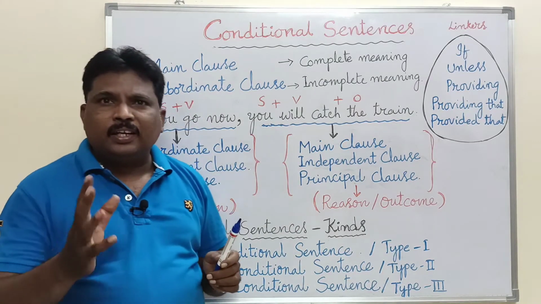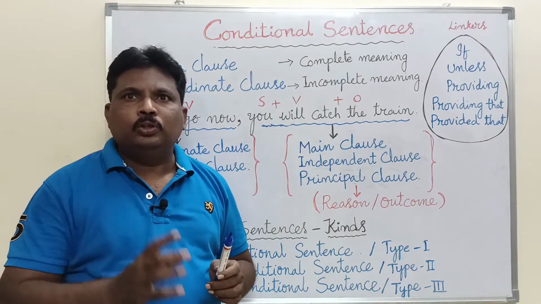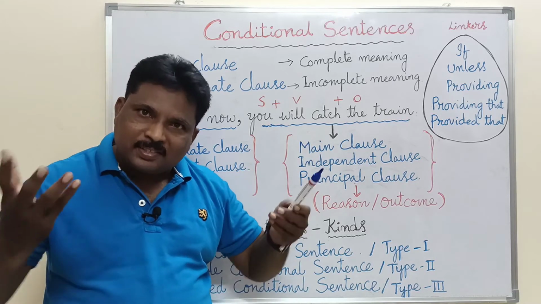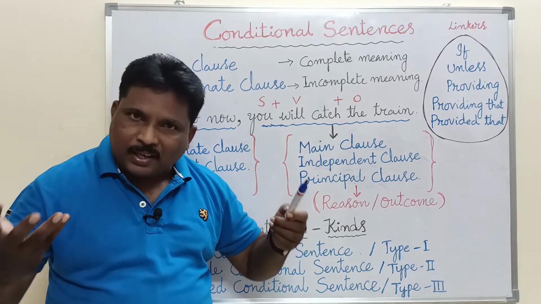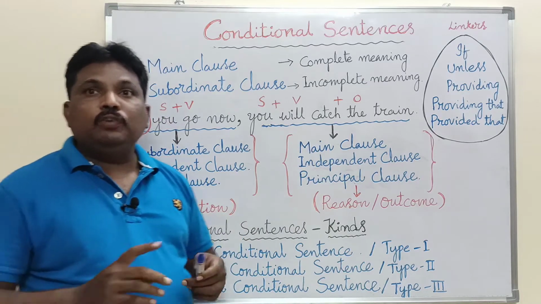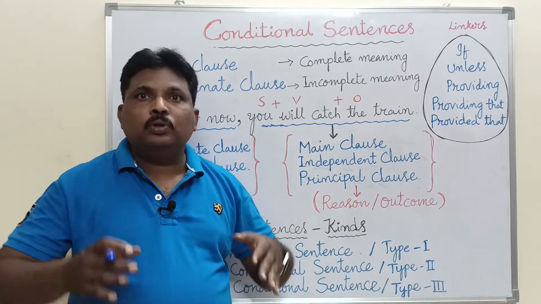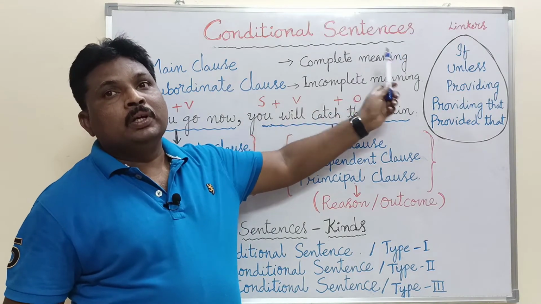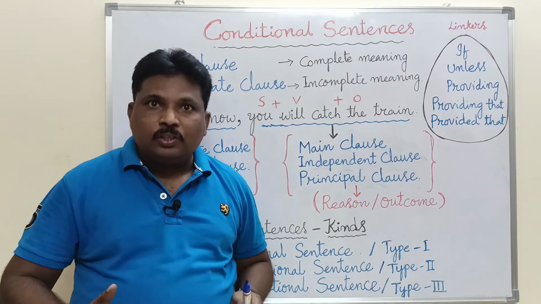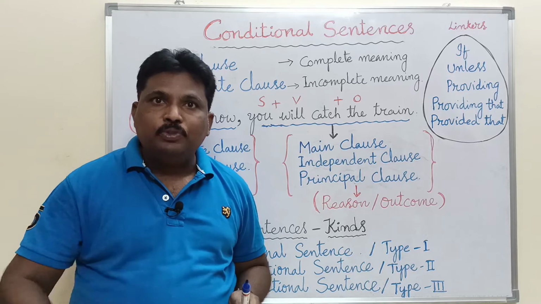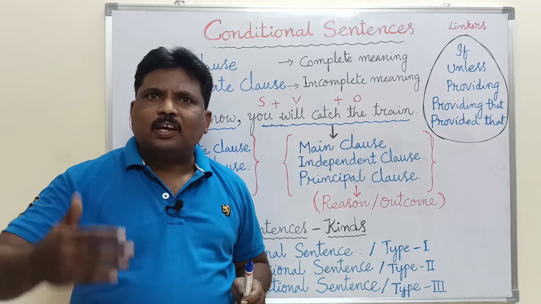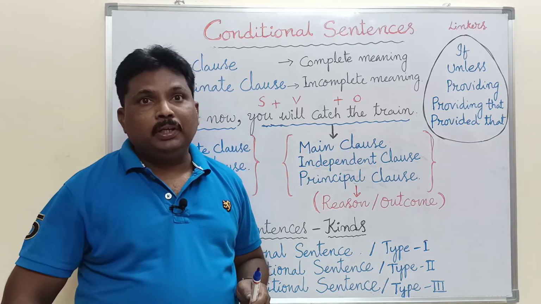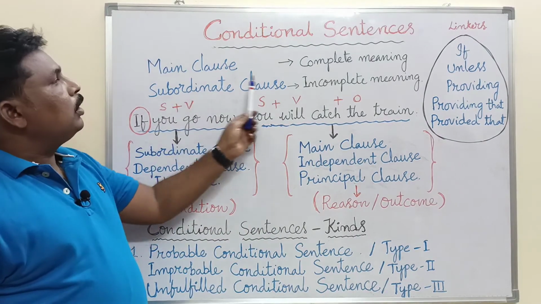Main clause, it is not a new term or new word. Main clause is nothing but a sentence. It is a kind of sentence in which we find subject, verb and object, and it gives complete meaning. Main clause is one in which there is a subject, verb and object, and it makes full sense or complete meaning.